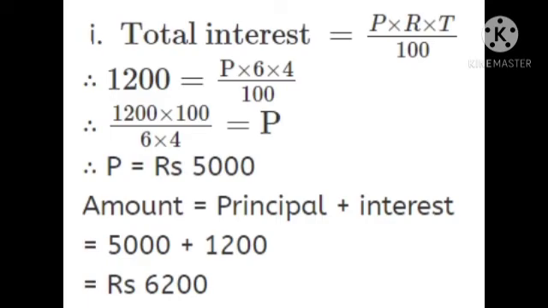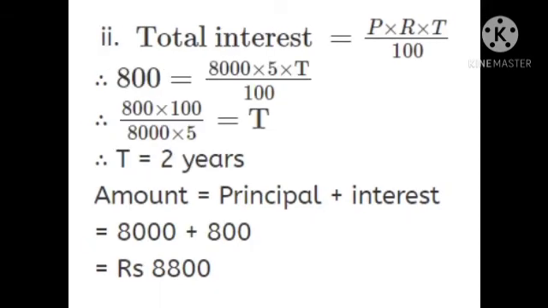After getting the principal rupees 5,000, we will have to find the amount, by using the formula amount is equal to principal plus interest. Therefore, we write amount is equal to principal plus interest is equal to 5,000 plus 1,200 is equal to rupees 6,200. So, in example number 1, we get principal rupees 5,000 and amount is equal to rupees 6,200.